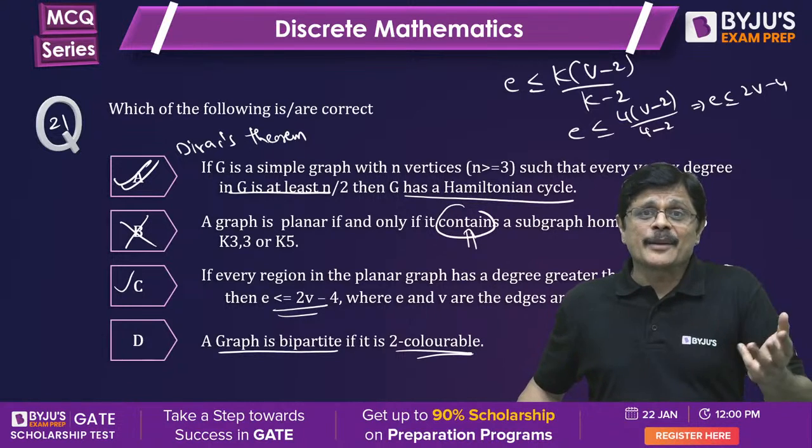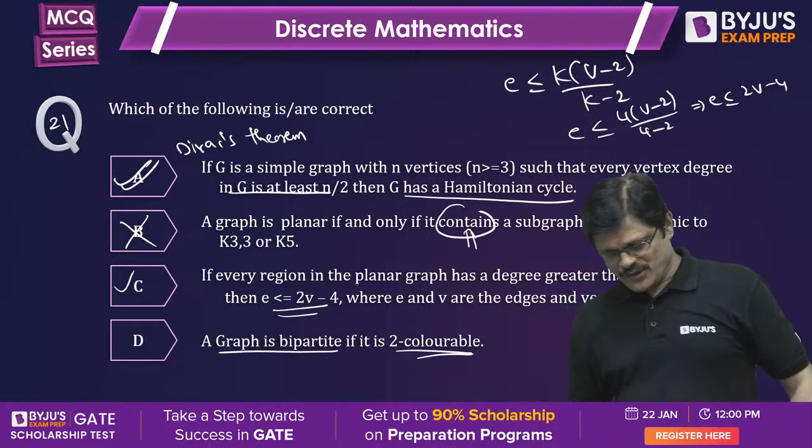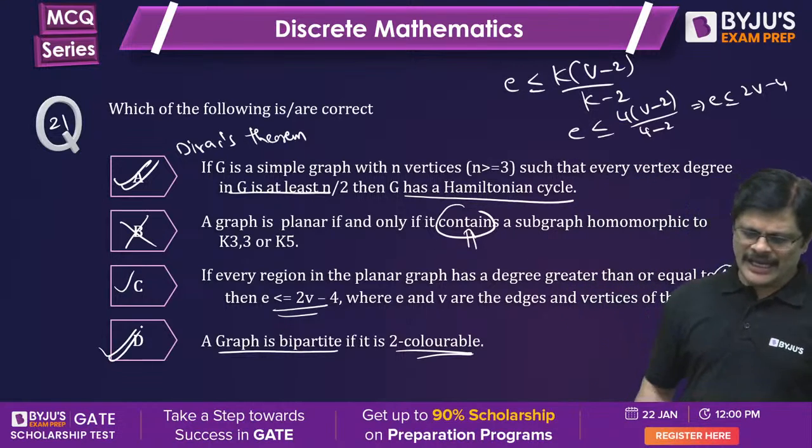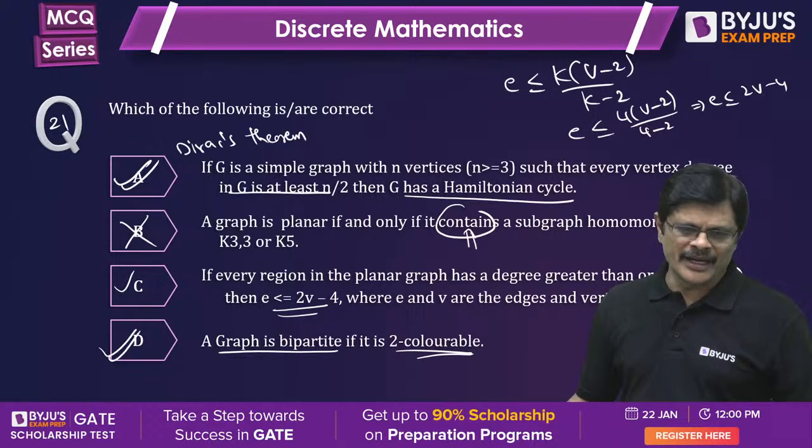So three colorable means three partite. Four colorable means four partite. Like that we can say, my dear friend. So this is correct. So A, C, D are correct options, my dear friends. Lalit, wonderful. Very good.